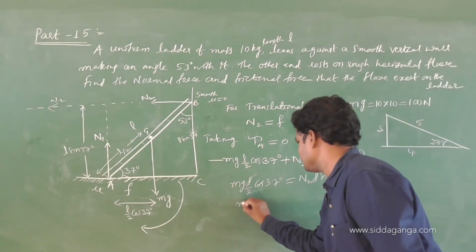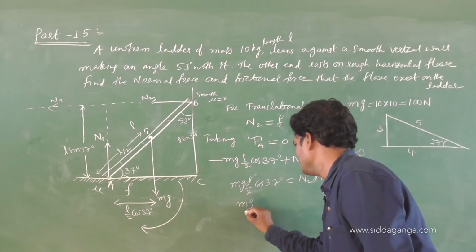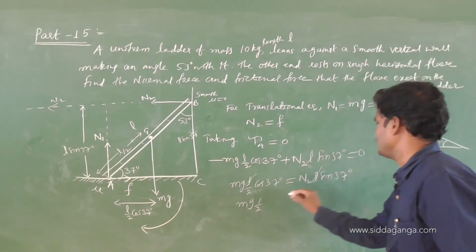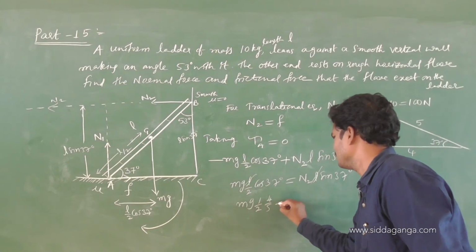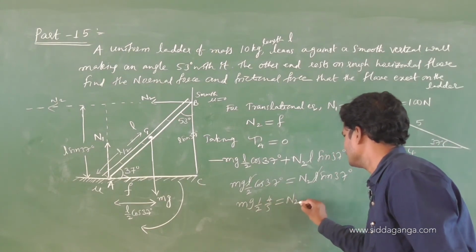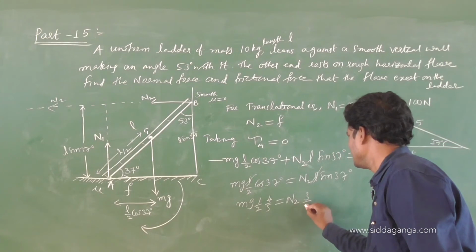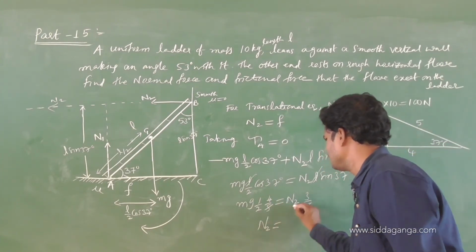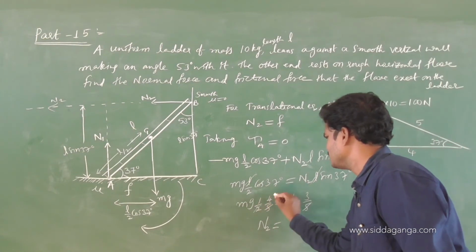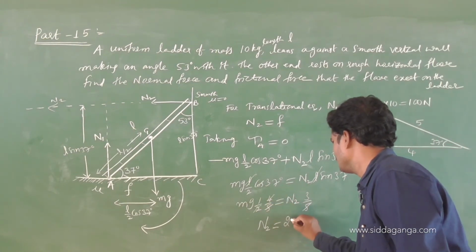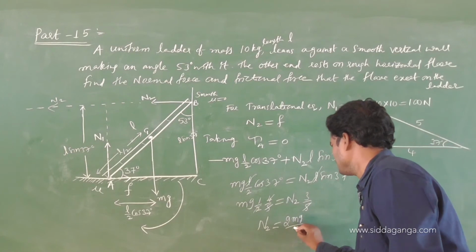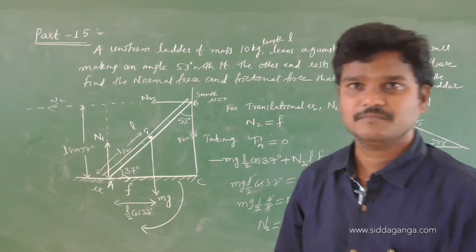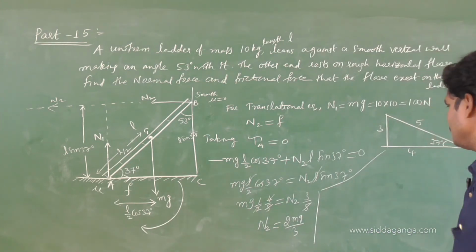Cos 37 is 4 by 5, sin 37 is 3 by 5. So 5 gets cancelled. N2 is equivalent to 2 mg by 3. Is it clear? 2 mg by 3.